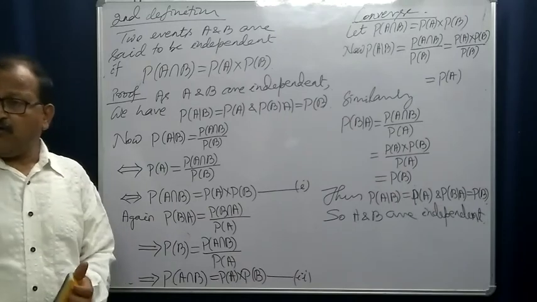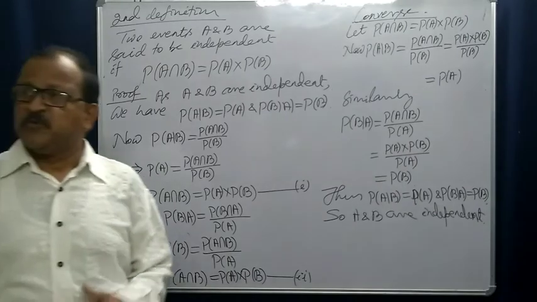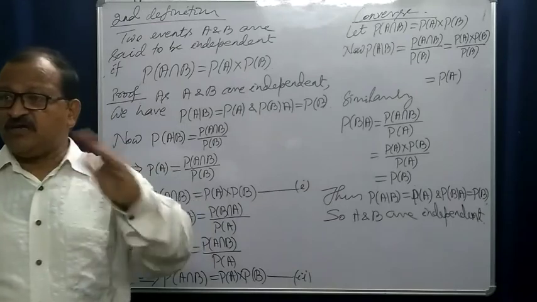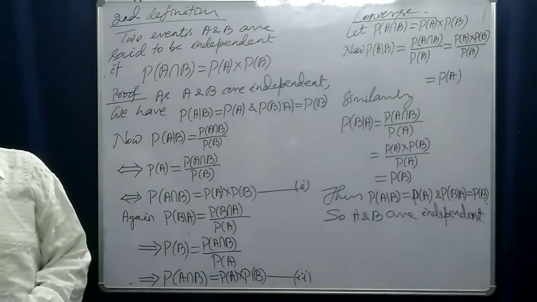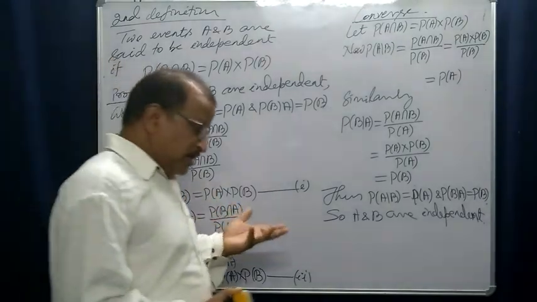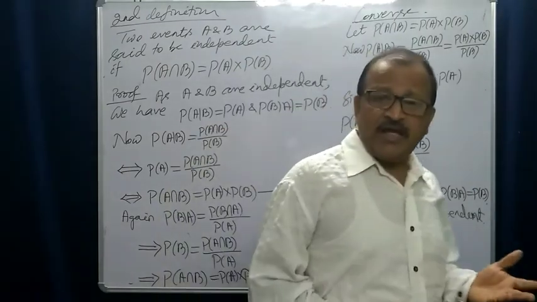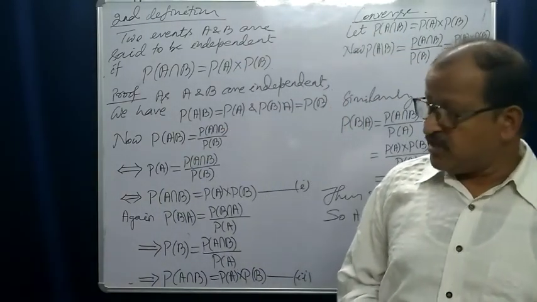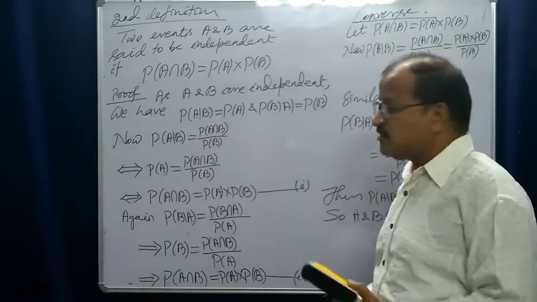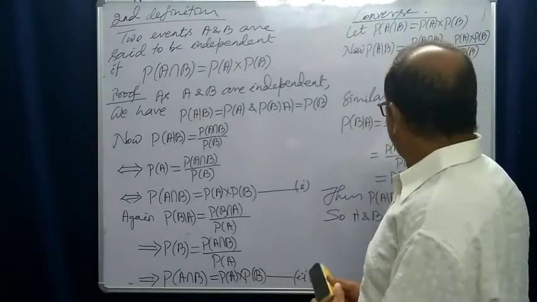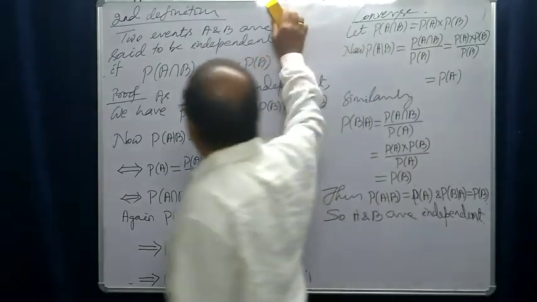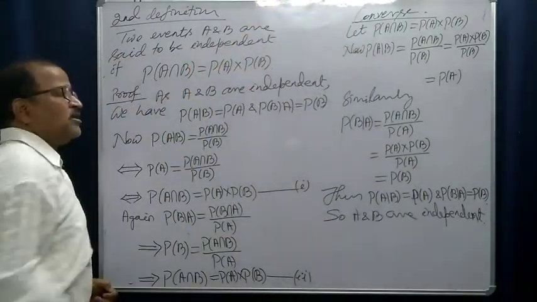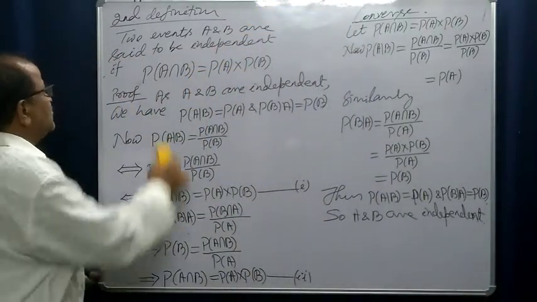Now when A and B are not independent, that means this condition will not be satisfied.